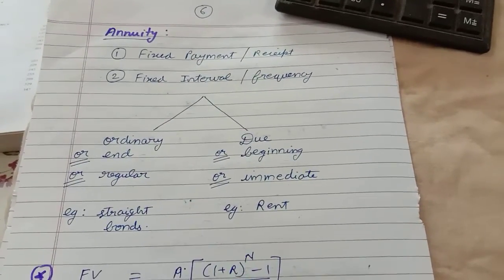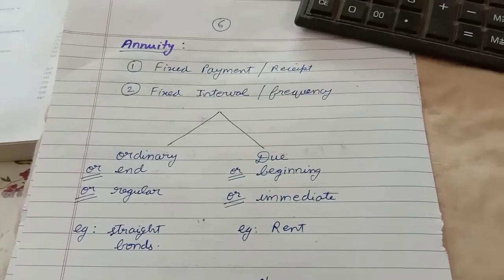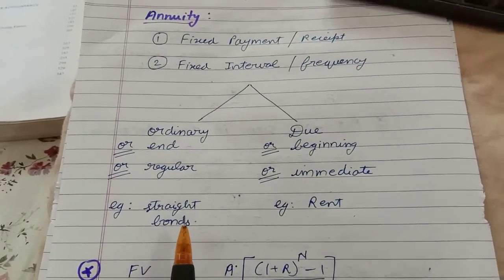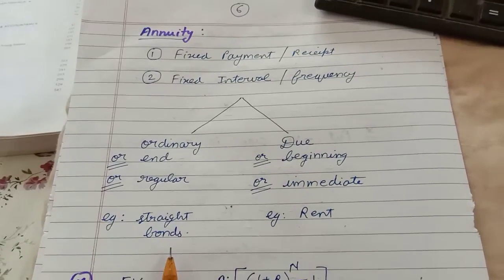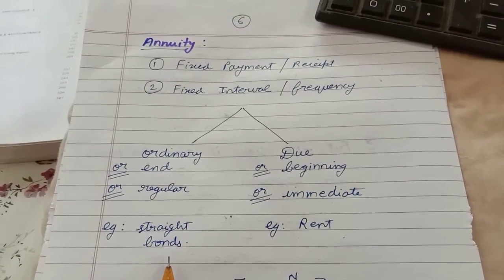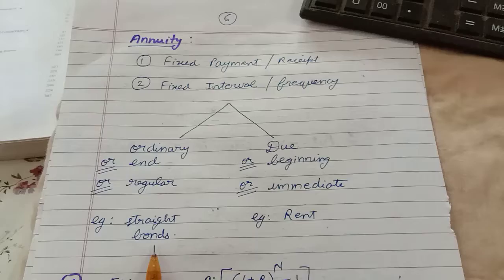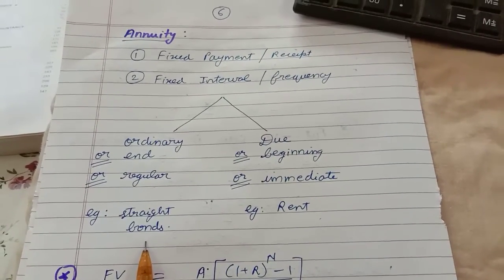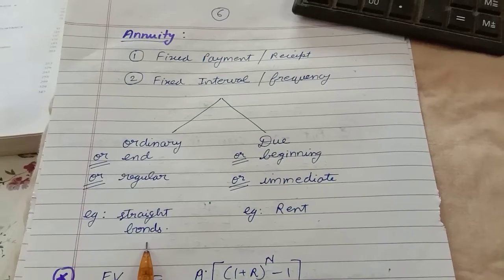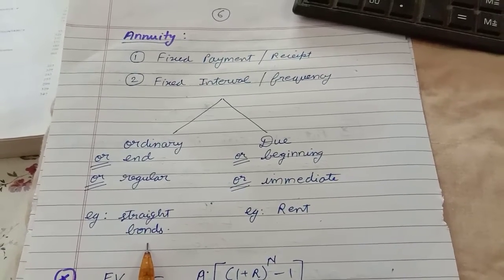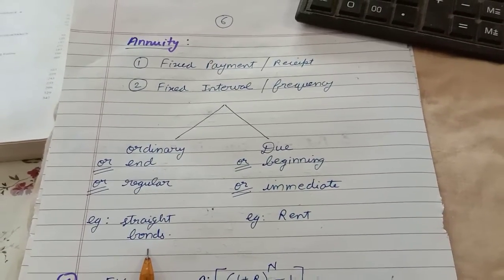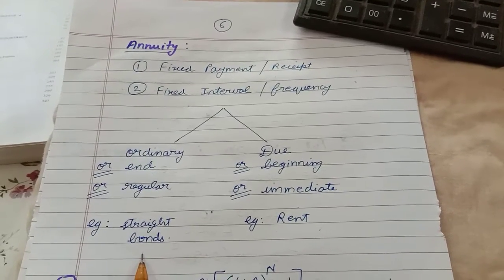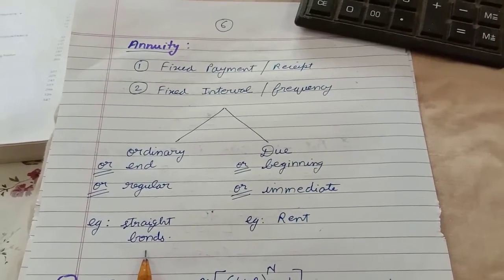The example of ordinary annuity or annuity at end is bonds. If you invest in a bond, say rupees 1000, and the bond says they are going to pay you 10% per annum, then after 1 year you get 10% on 1000, that is rupees 100, at the end of every year.